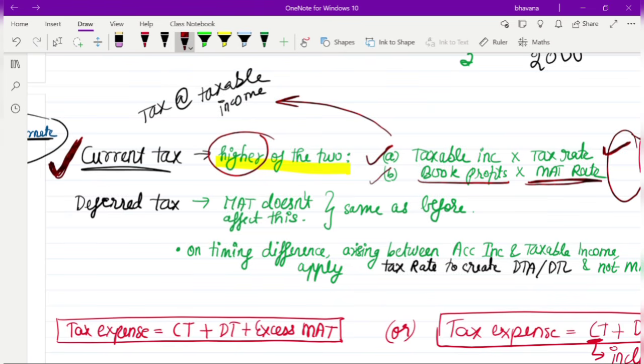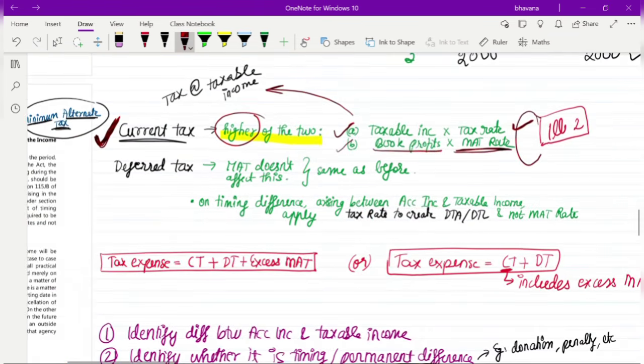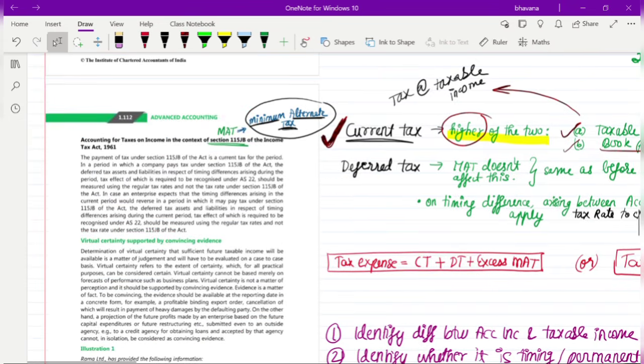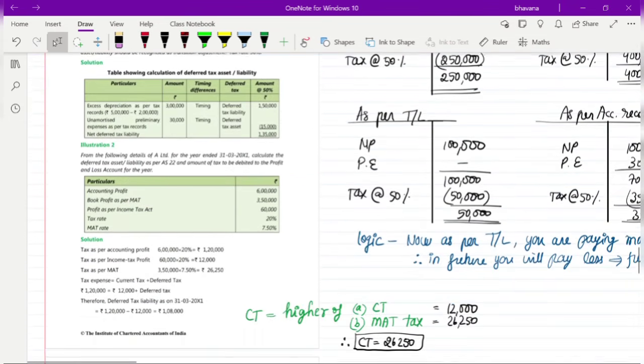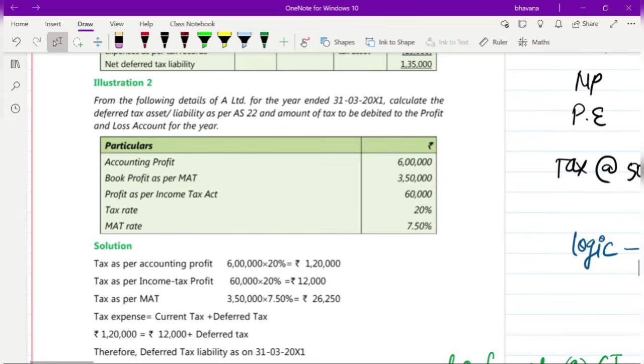There are a few other points that I have to explain here, but first we'll start with the sum so you get more clarity on it. There is one illustration related to this. From the following details of A Limited for the year ended 31st March 2021, calculate the deferred tax asset or liability. You have to calculate as per AS22 the amount of tax to be debited to the P&L account for the year.